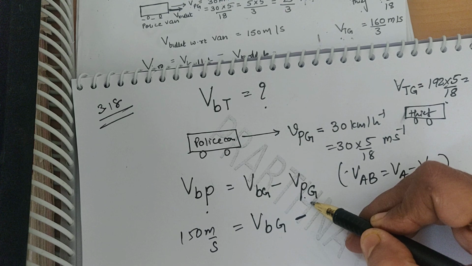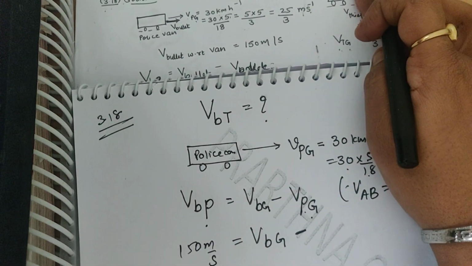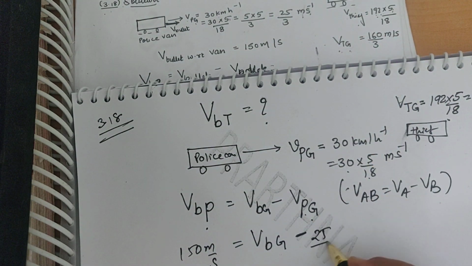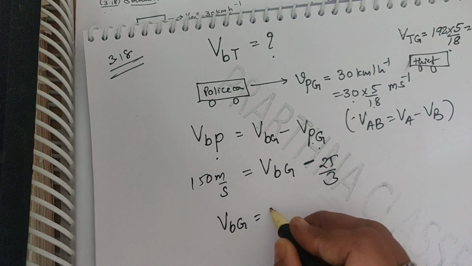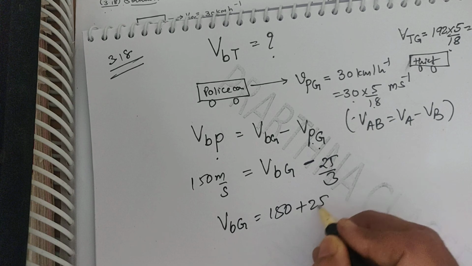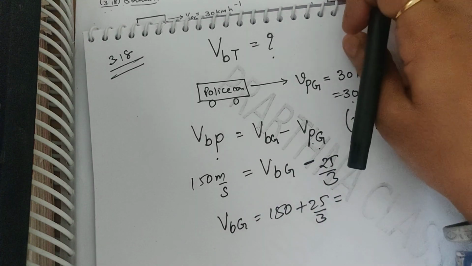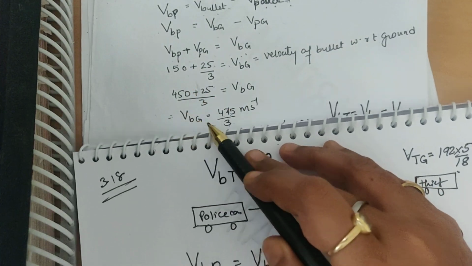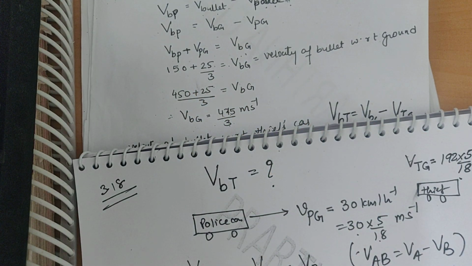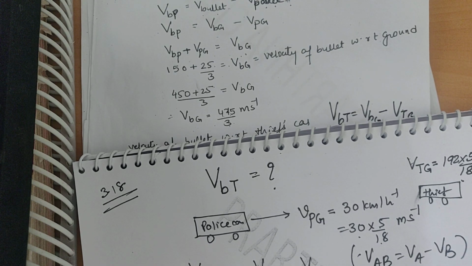Velocity of the police with respect to ground is also given to us, and that is 25 by 3. So ultimately what is the velocity of the bullet with respect to ground? 150 plus 25 by 3, which is equal to 475 divided by 3 meter per second.